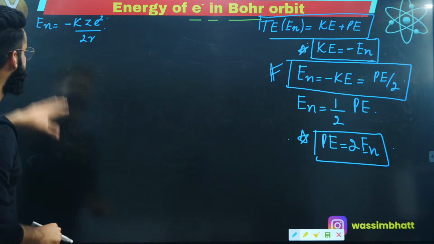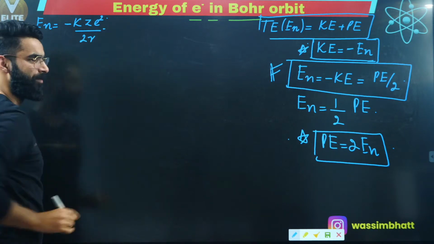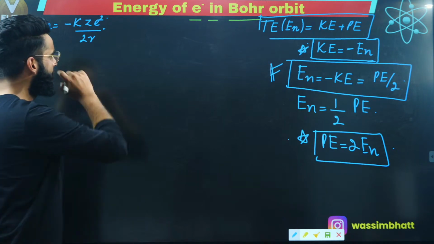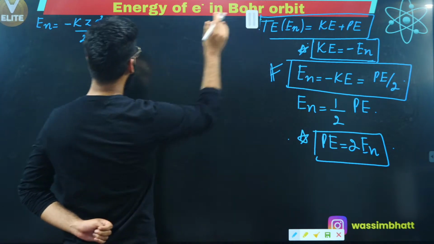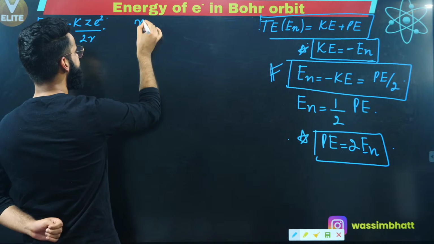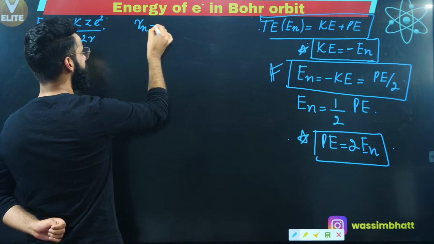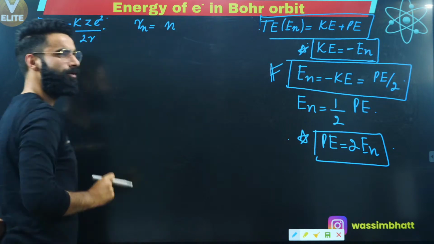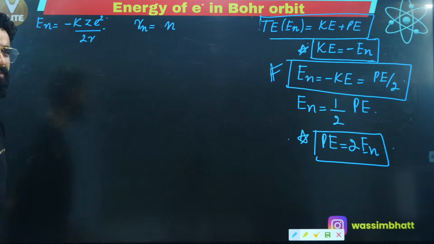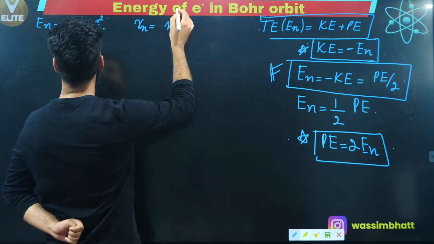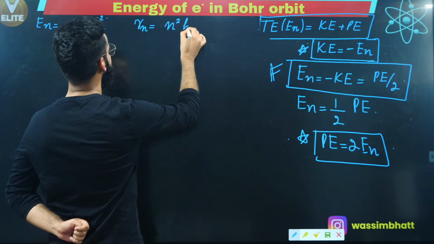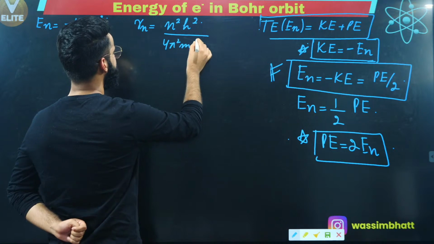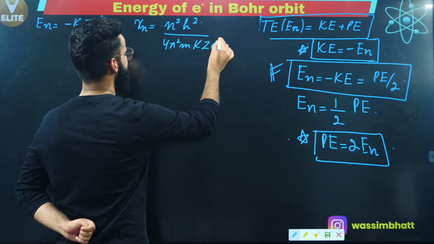Okay. Now, first thing, in the last session, if you remember, I gave you one formula to calculate radius. I hope you remember that as well. What was that formula all about? Radius of electron in the nth orbit is equal to n square h square divided by 4 pi square m k z e square, right?